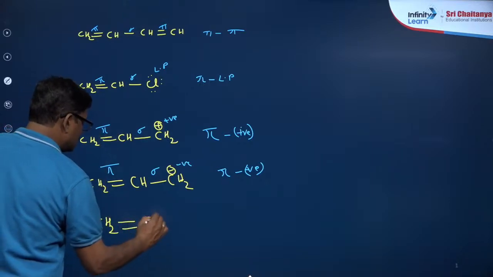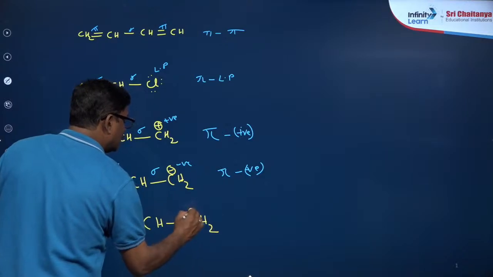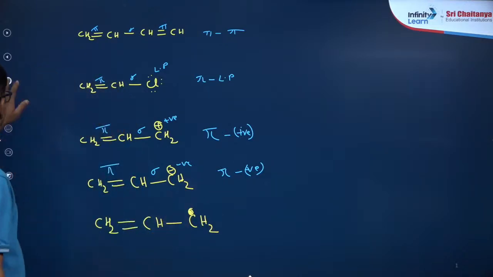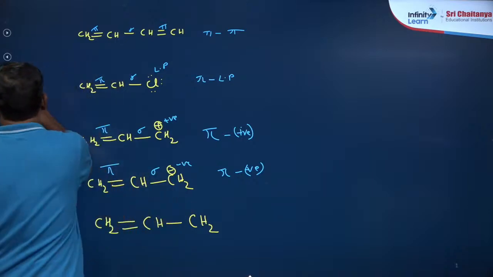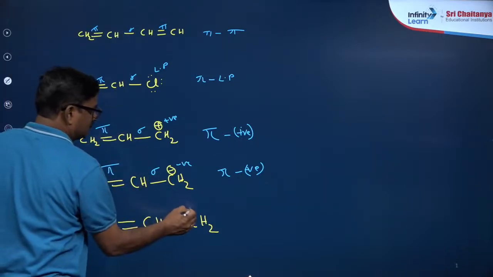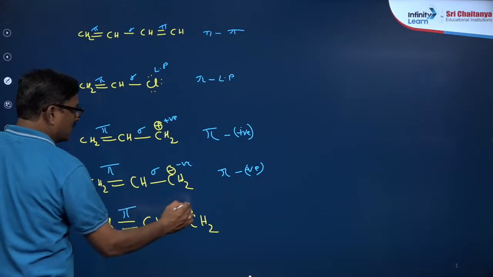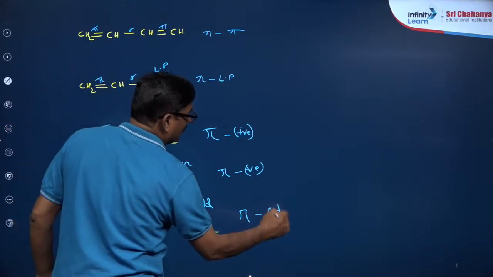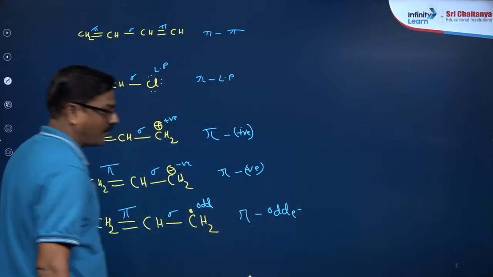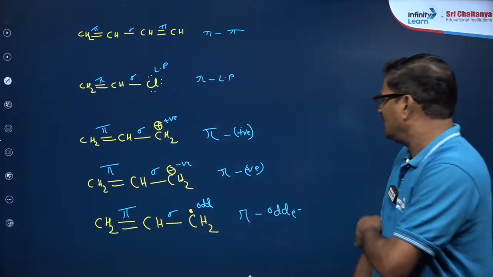Sometimes you can say CH2 double bond CH, CH2 जो free radical है ना, this is what you call the free radical. This free radical also takes part in conjugation. So you can say it is pi bond, sigma bond, odd electron. So pi bond and odd electron conjugation है. So जो भी है, many things are there.